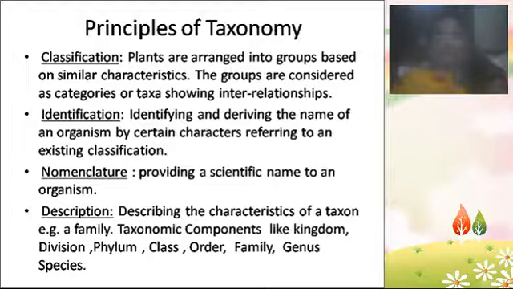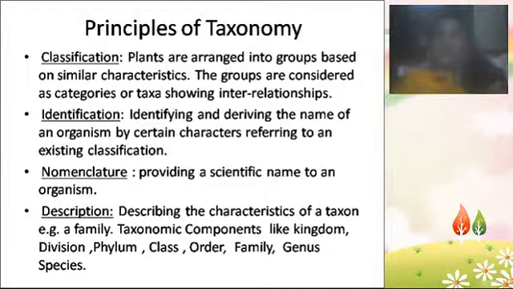And then the naming of the plant: providing a scientific name, so that every part of the world will identify the plant with the same name. Like Oryza sativa. It is rice, right? Rice's scientific name is Oryza sativa. Oryza is the genus name and sativa is the species name. And mango's full name is Mangifera indica.